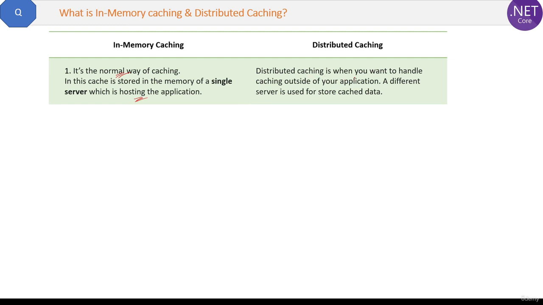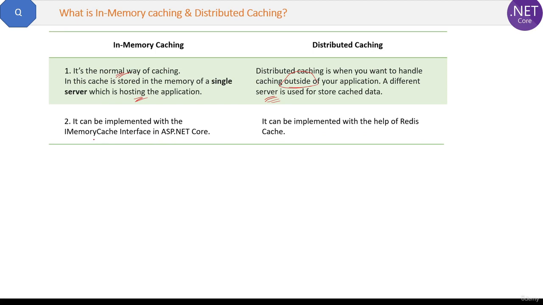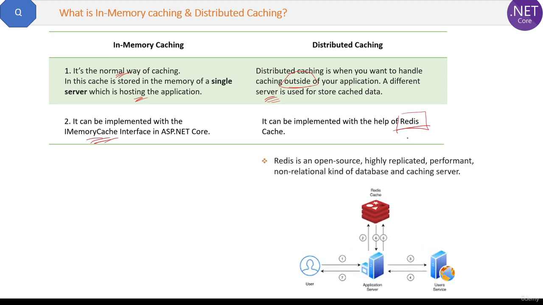Distributed caching is when you want to handle caching outside of your application. A different server is used for storing cache data in distributed caching. Okay. In-memory caching can be implemented with the IMemoryCache interface in ASP.NET Core. Distributed caching can be implemented with the help of Redis cache. What is Redis cache? Redis is an open source, highly replicated, performant, non-relational kind of database and caching server.